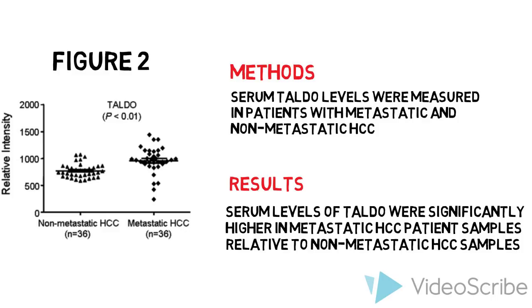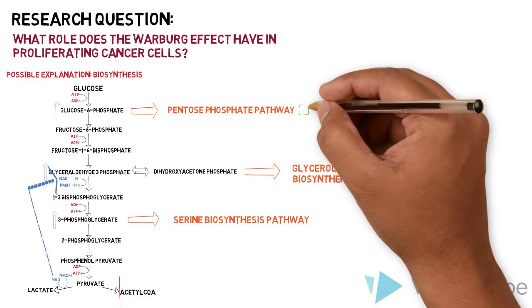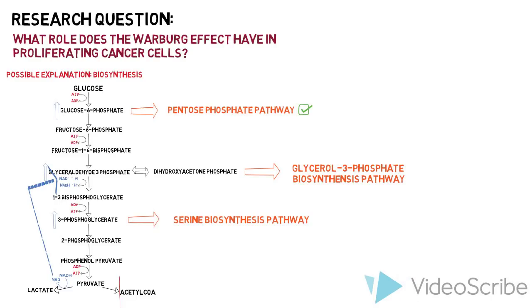Taken together, upregulation of key enzymes of the PPP to produce necessary cellular components would require higher levels of precursor molecules. By increasing glycolytic flux, the Warburg effect allows for high levels of G6P that can be used in this biosynthetic pathway.